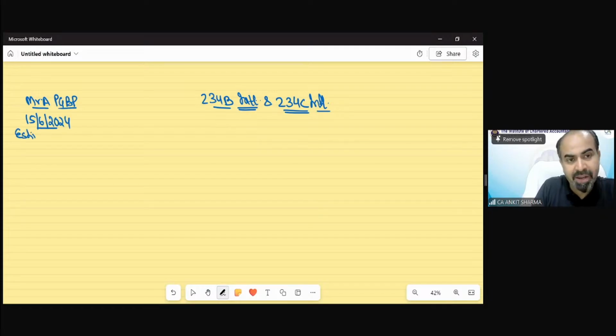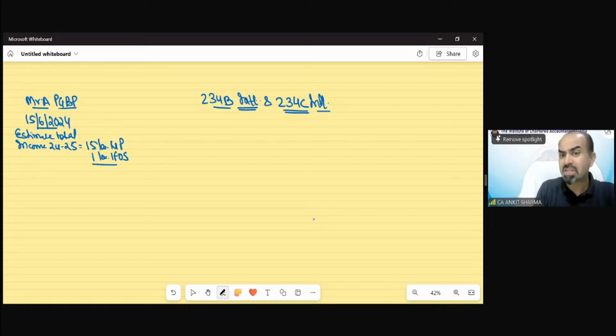The estimated total income for previous year 24-25: suppose he estimated his total income for the full year would be 15 lakh from business activity, his net profit, and 1 lakh from income from other sources, interest income.